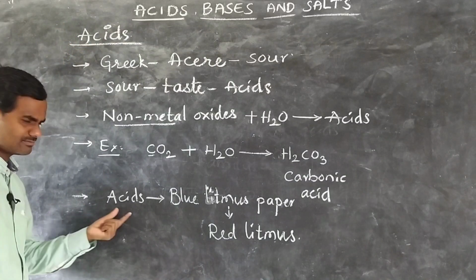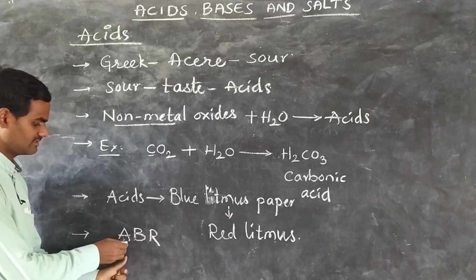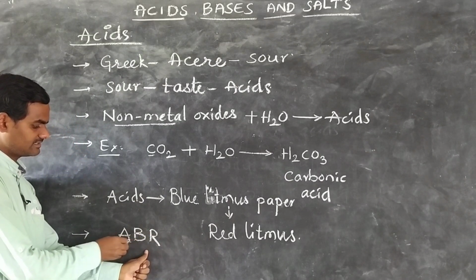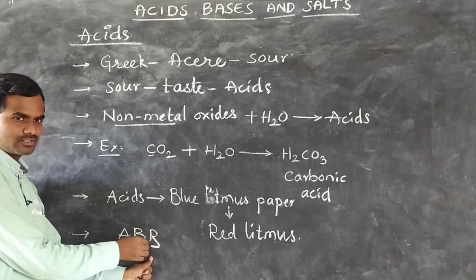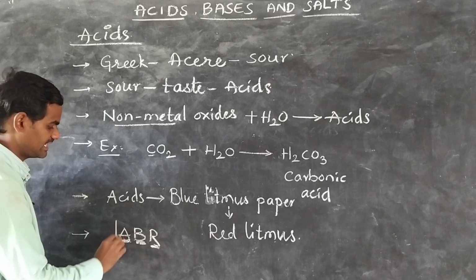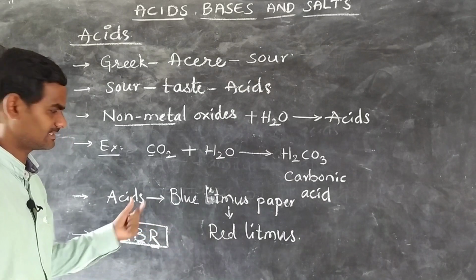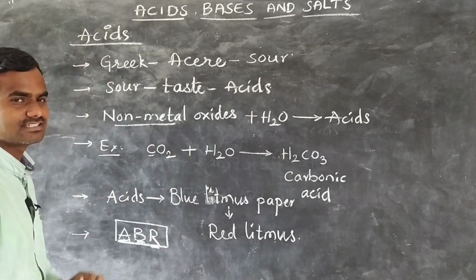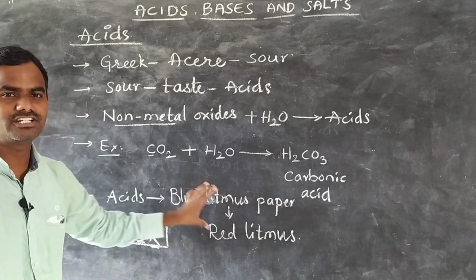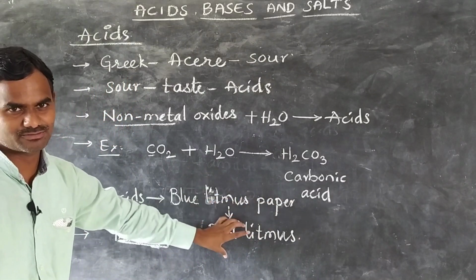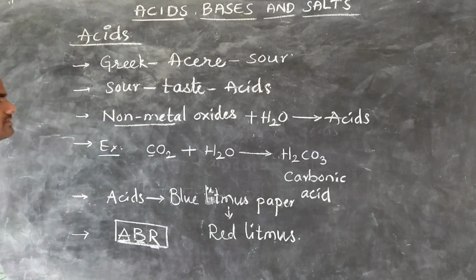This we can remember like this: A, B, R, which means acids convert blue litmus to red litmus. This is the code to remember the acid test.